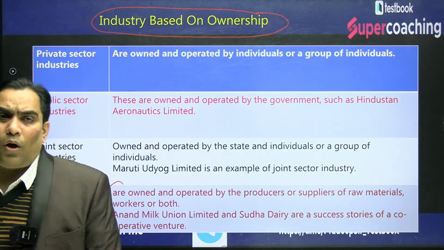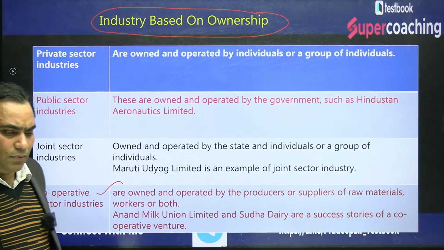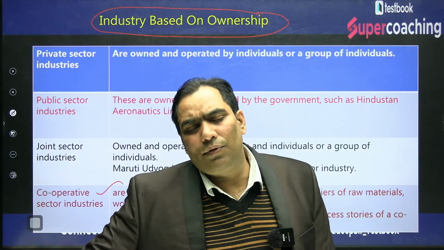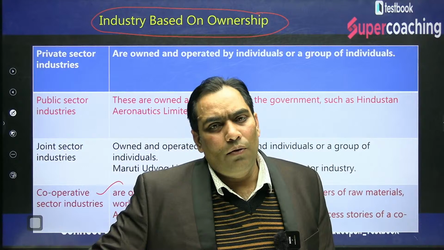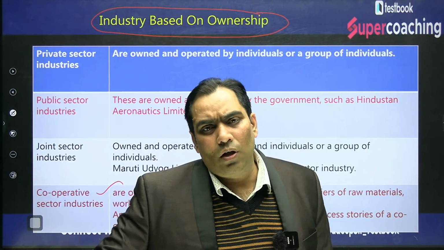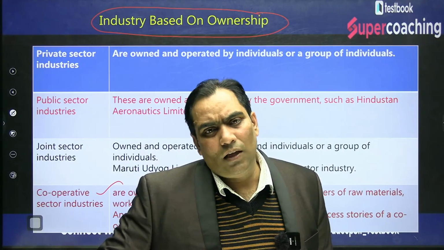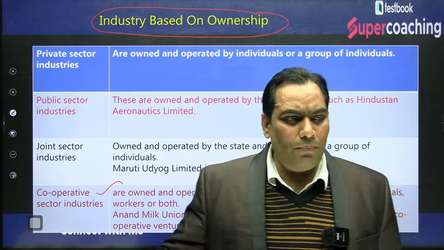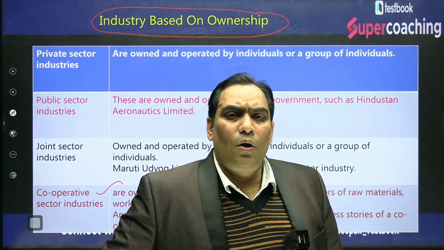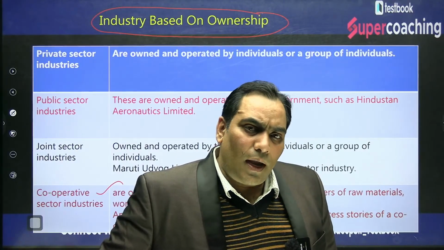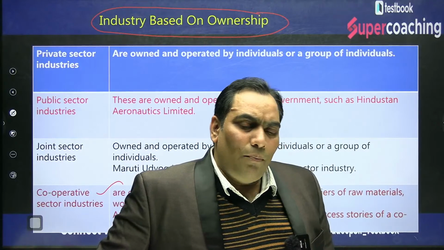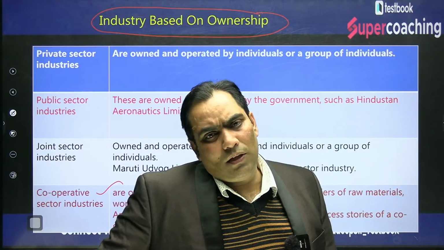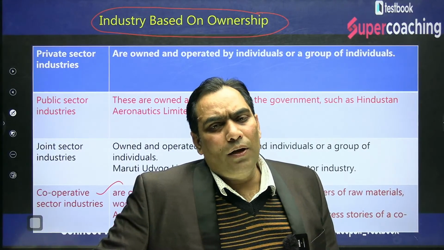When we talk about industries, as I said, there can be classification of industry on three bases. One is on the basis of raw material used, other is on the basis of size, and third is on the basis of ownership. When we talk about classification of industries on the basis of ownership, it can be public sector, private sector, joint venture, or cooperative sector.